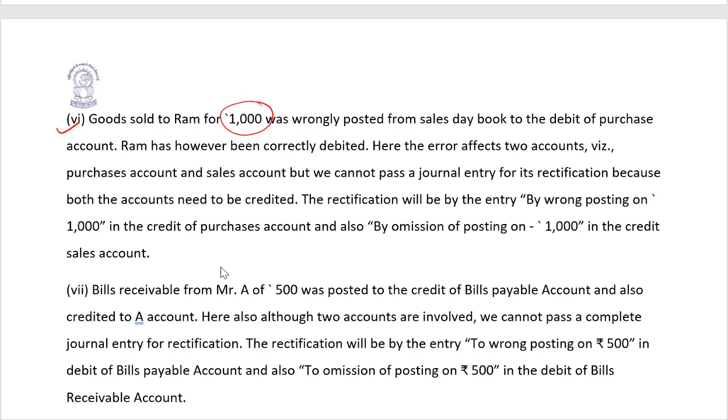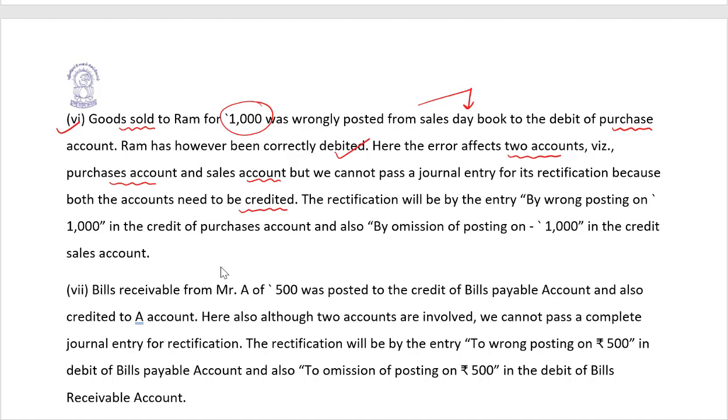Goods sold to Ram for 1000 rupees were wrongly posted from the sales day book to the debit of purchase account. So it's a sales transaction recorded as a purchase transaction. Ram has, however, been correctly debited. Here the error affects two accounts, purchase account and sales account, but we cannot pass a journal entry for its rectification because both the accounts need to be credited.